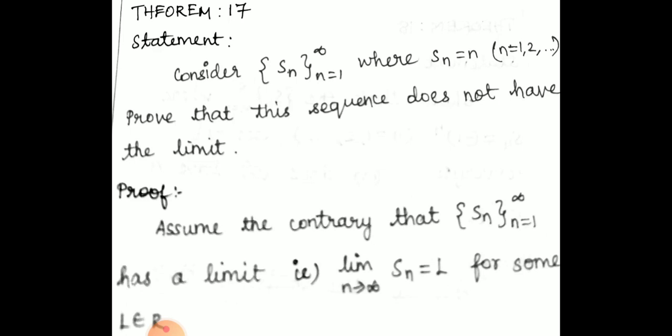So here we are going to see the proof. In the question they have given that it does not have a limit, but we are assuming by contradiction that it has a limit. So the sequence Sn has a limit. As per the definition, the limit as n tends to infinity of Sn equals L for some L belonging to R, where R is the real numbers and L is a positive integer.